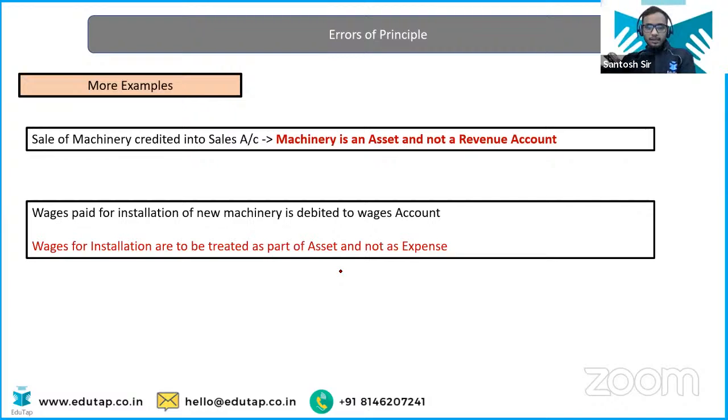See, I'll give you one more example. Sale of machinery credit into a sales account. Now, see, it should not be entered into the sales account. This is the error of principle because machinery is an asset. When you have purchased it, you have debited it. When you have sold that, machinery will be credited. When you have purchased machinery, machinery is getting debited. But when you have sold it, machinery will be credited, not the sales account. This is the lack of concept on the part of the accountant. So it is the type of error of principle.